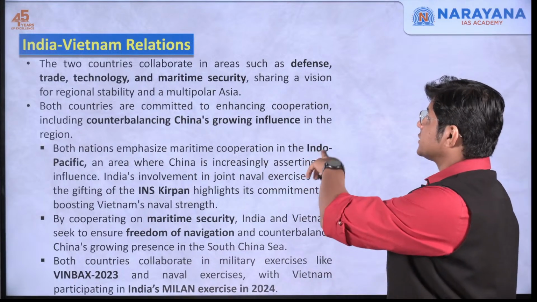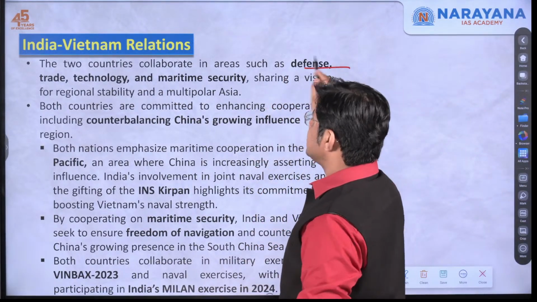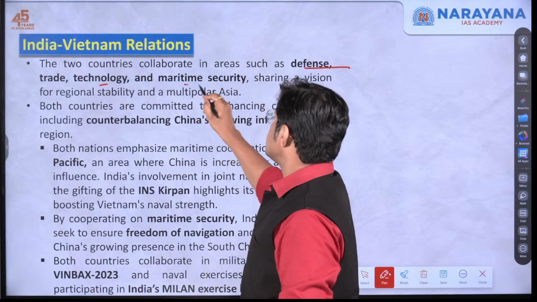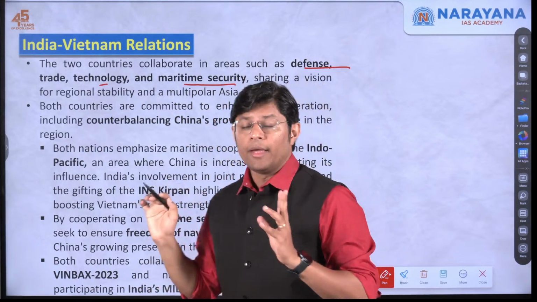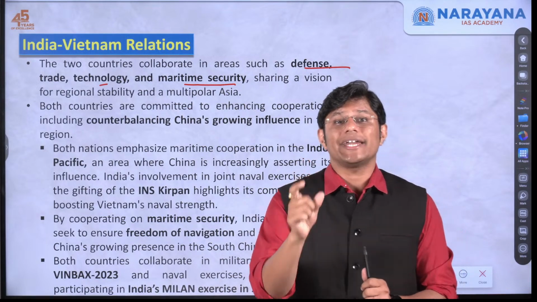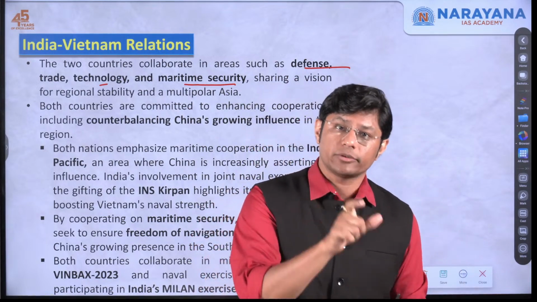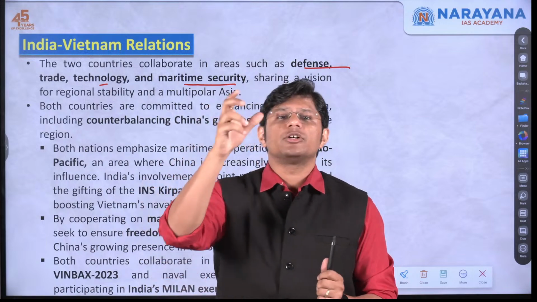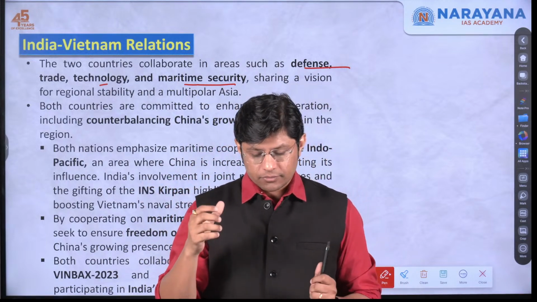Now, the two countries collaborate in areas such as defense, trade, technology, and maritime security. As I told you, China and Vietnam have territorial disputes, maritime disputes. India and China also have border disputes.